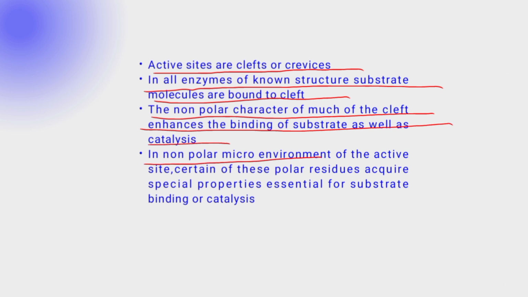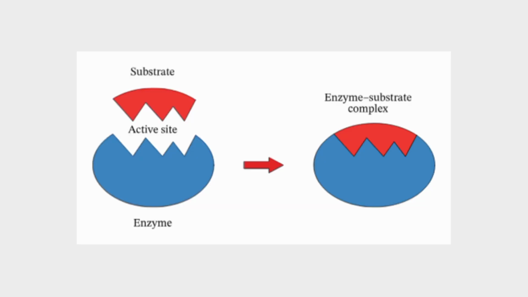In the non-polar microenvironment of the active site, certain of these polar residues acquire special properties essential for substrate binding or catalysis. Here is the mechanism between enzyme and substrate which leads to the formation of the enzyme substrate complex.